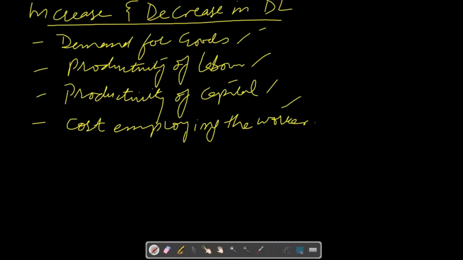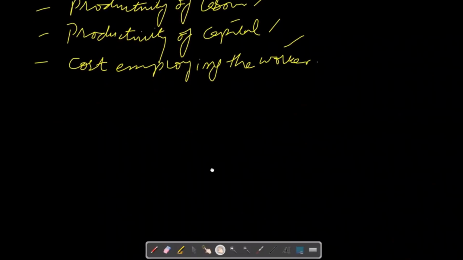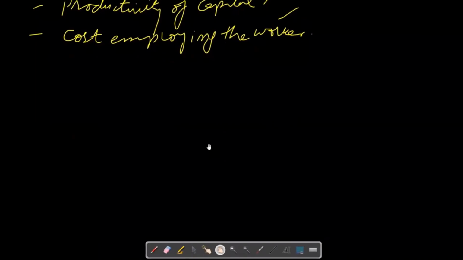If all these costs are higher, then demand for labor will be low, because employers feel that hiring one worker is really costly for them. If cost of employing a worker is low, then demand for labor will rise, because it will increase the potential of the employer to hire a greater number of workers.